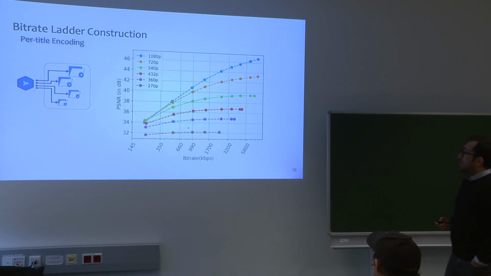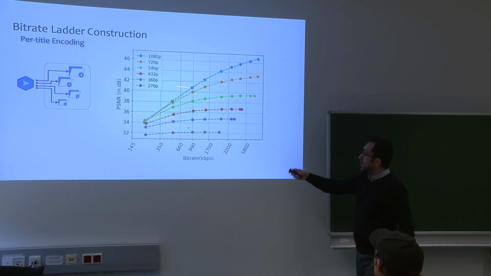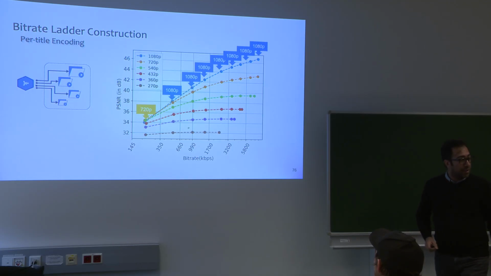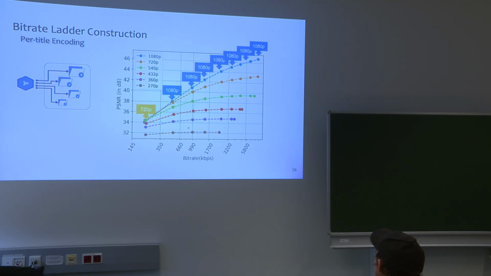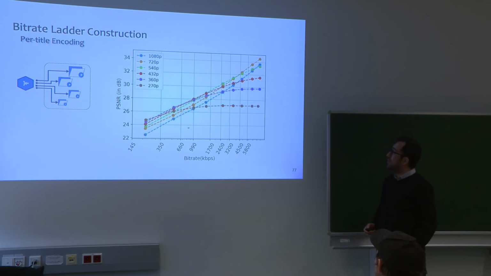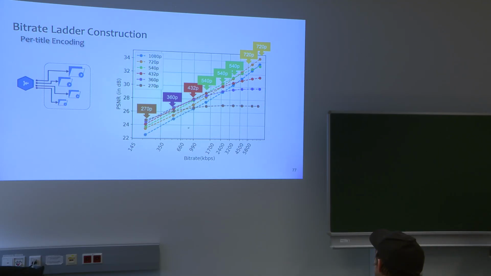And why is it like this? Because if we encode one certain video at multiple bit rates and at different resolutions, and look at their quality, we can see that the best quality for this video happens at Full HD or 1080p. This is a simple video. But if we look at a complex video, we can see that the best resolution happens at completely different resolutions.